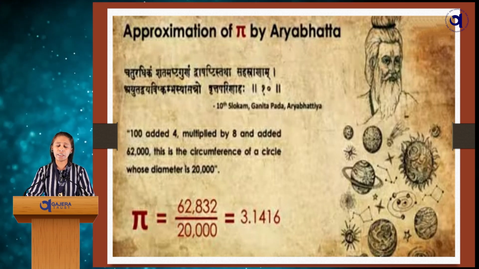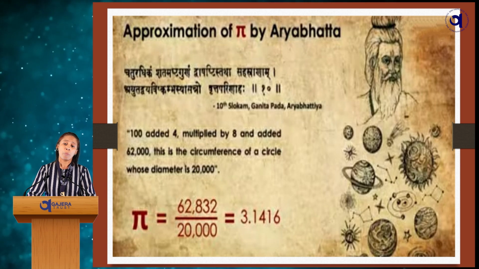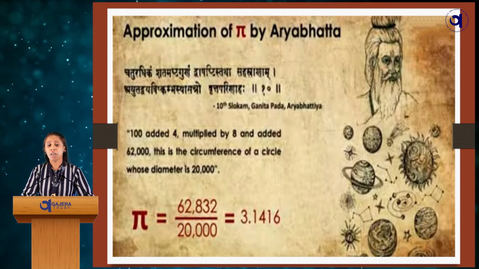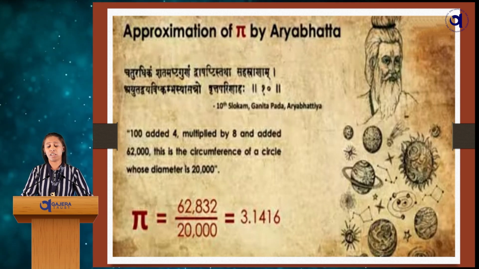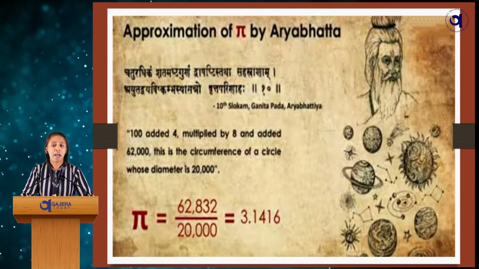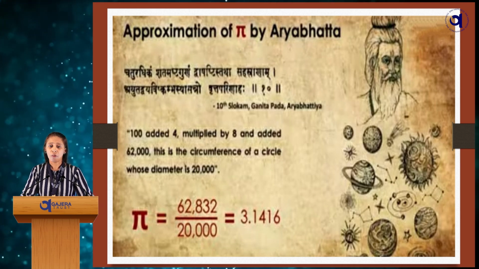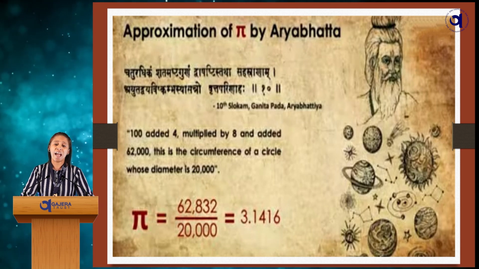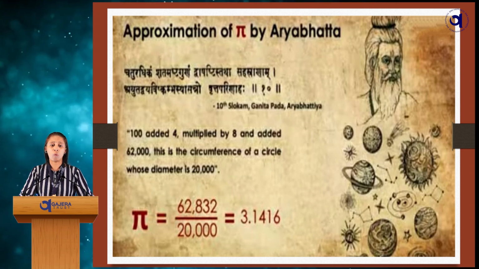He also said that pi is named by the Greeks, but pi exists in our scripts by different methods and a different name. We should be proud to know that pi exists in our Indian civilization.